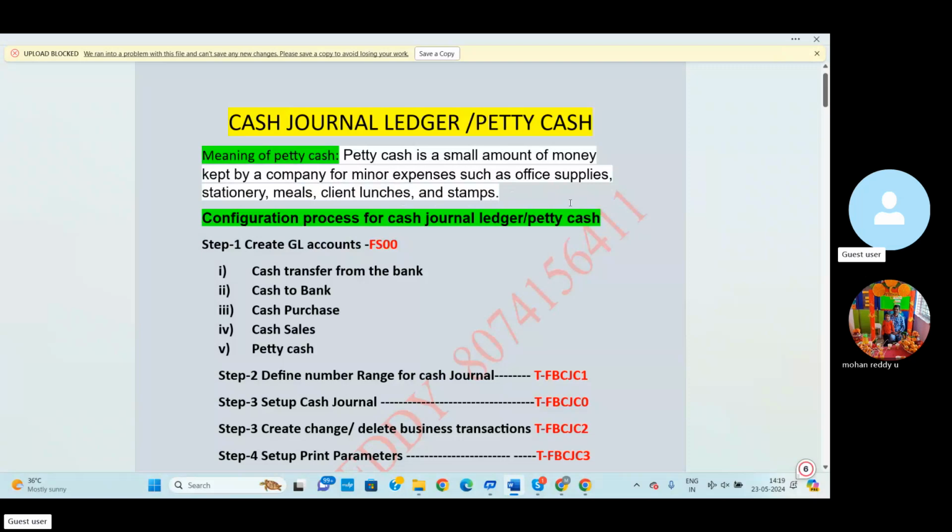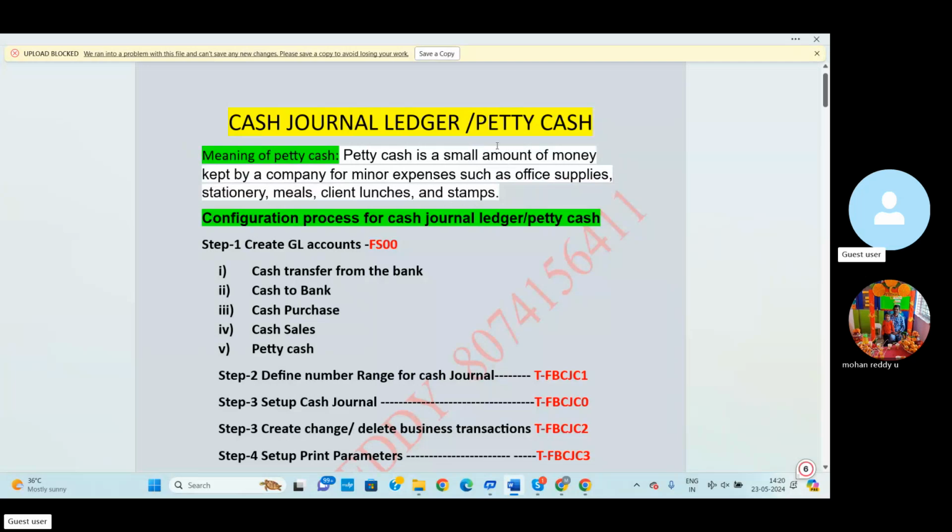So simply, in SAP terminology, petty cash is the small amount of money kept by the company for minor expenditure. Minor means small expenditure, such as office supplies: office stationery purchase, office maintenance, office items purchase, meals, food items, client lunches, stamps and duties, small repairs and maintenance. These are all expenditures for which we can use the money from petty cash.